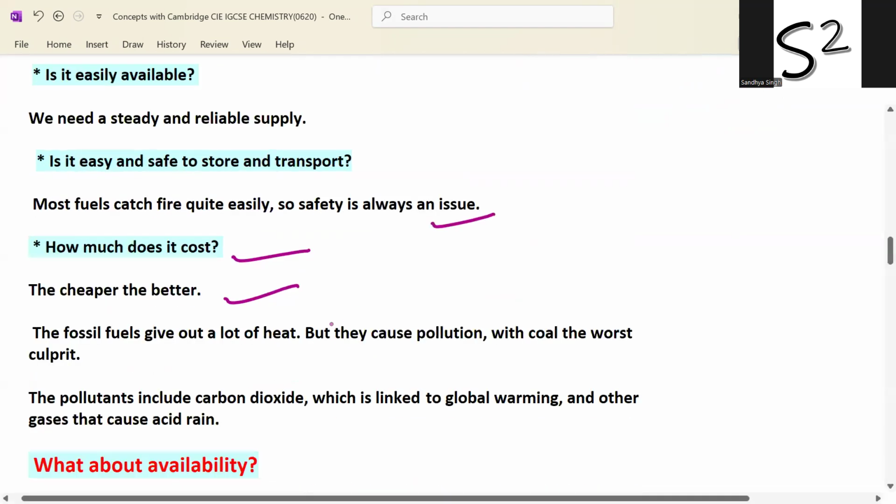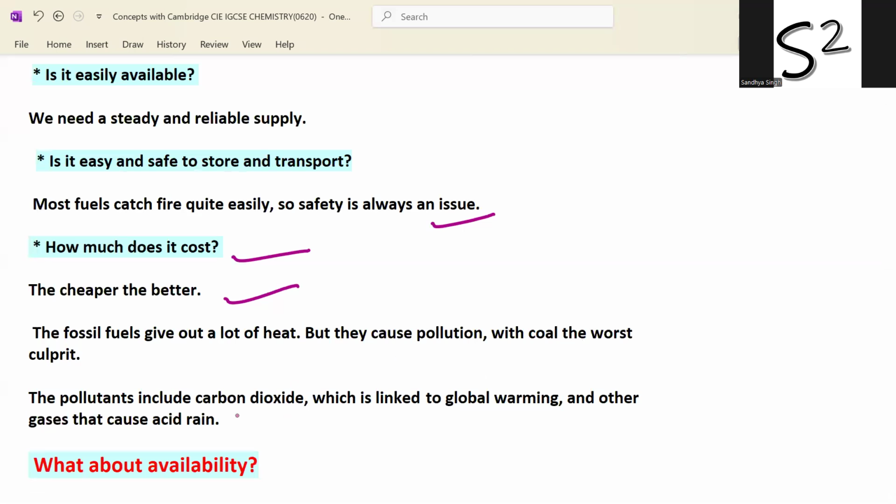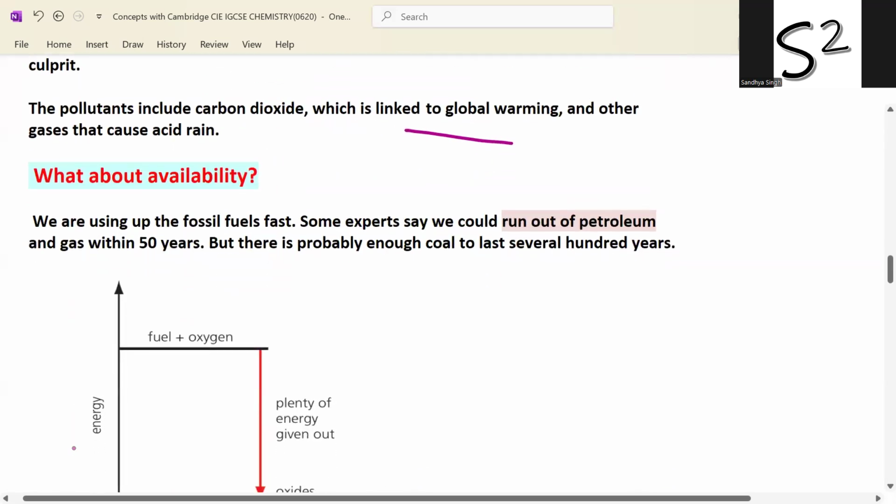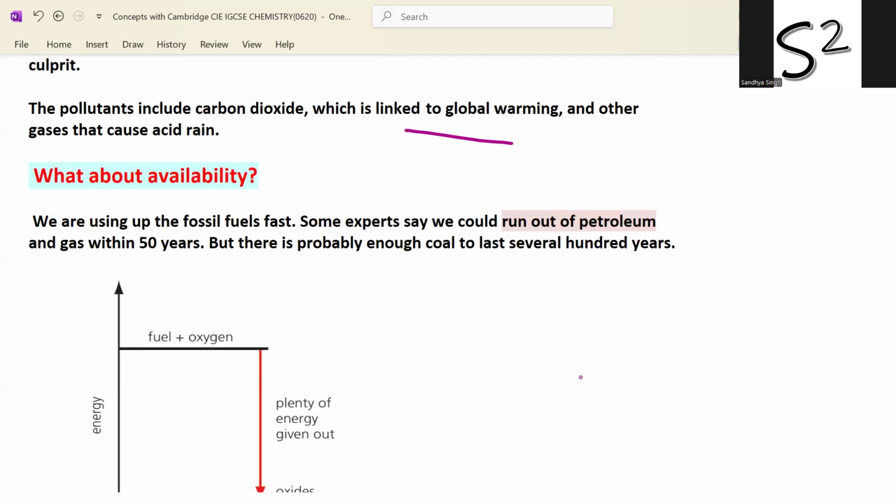The fossil fuels give out a lot of heat, but they cause pollution, with coal the worst culprit. The pollutants include carbon dioxide, which is linked to global warming, and other gases that cause acid rain. So what about the availability of fossil fuels? We are using up the fossil fuels fast. Some experts say we could run out of petroleum and gas within 50 years. But there is probably enough coal to last several hundred years.